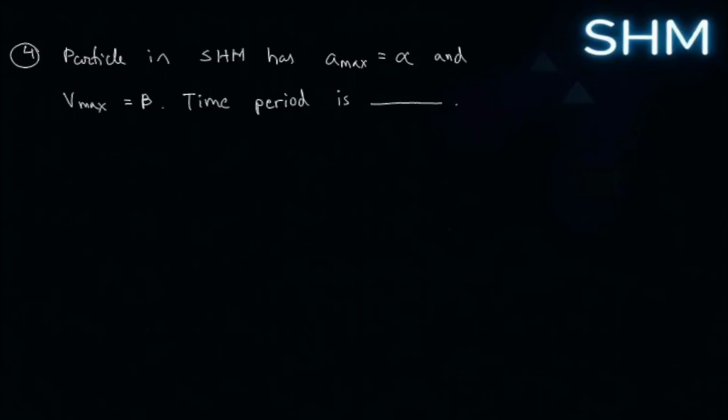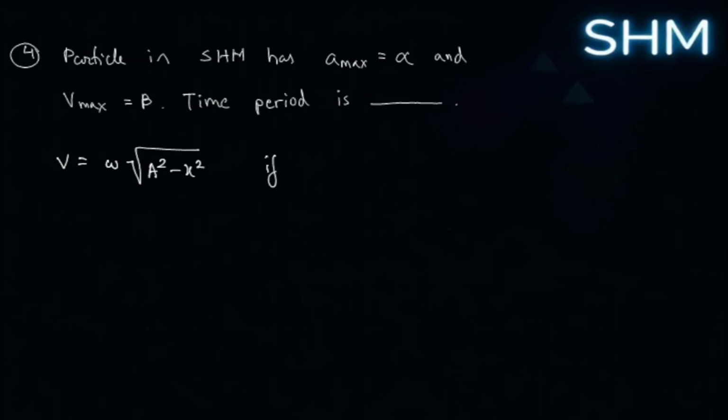This question can be an important one. Particle in SHM has maximum acceleration alpha and maximum velocity beta. The time period is? Now you remember, for velocity we had a formula: v equals omega into root of a squared minus x squared.